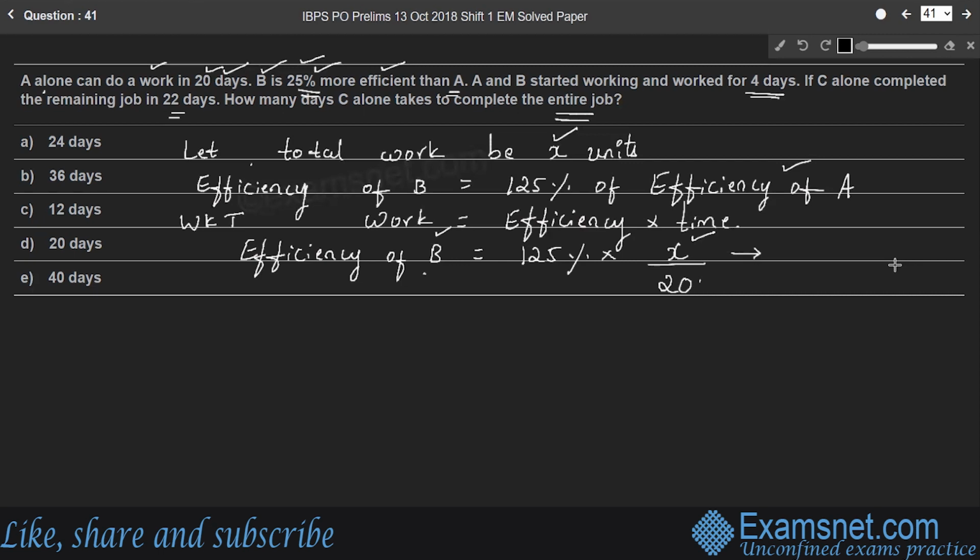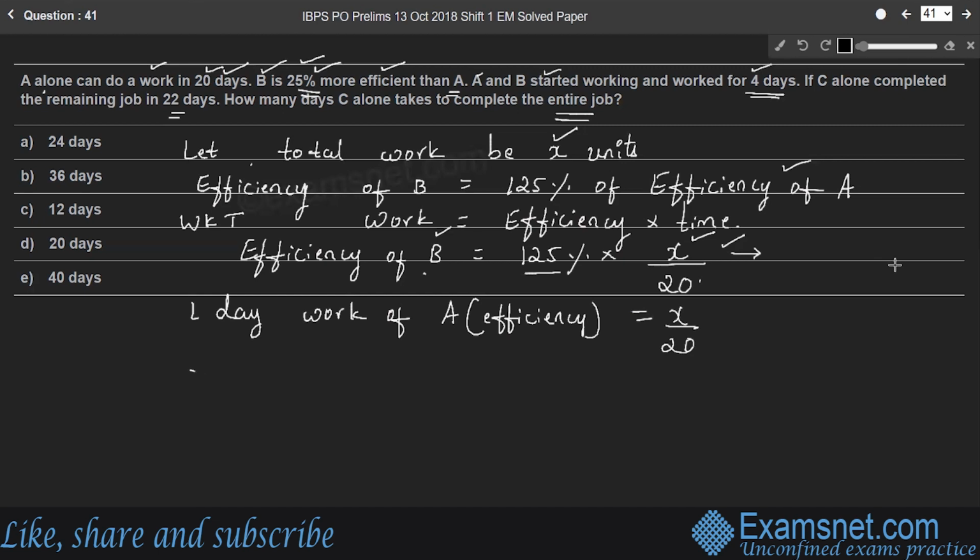Now, A and B started working and worked for 4 days. So one day work of A is X by 20. And what is 4 days work of A? 4X by 20. And that of B is 4 into the efficiency of B. So let us write one day work of A, that is nothing but efficiency, X by 20.